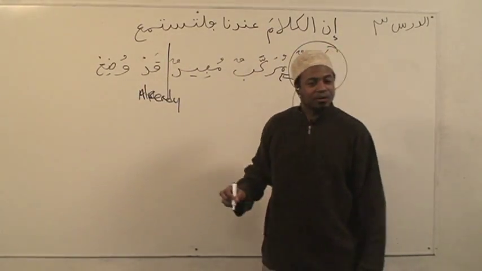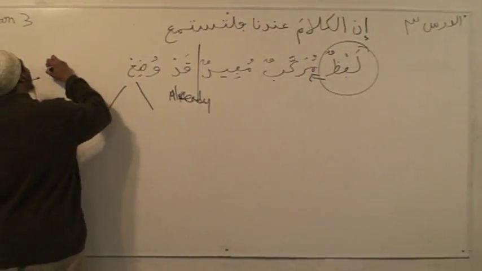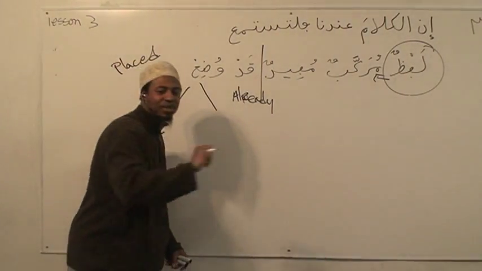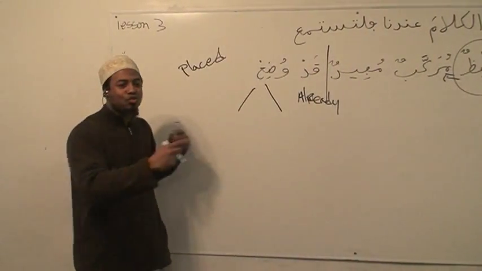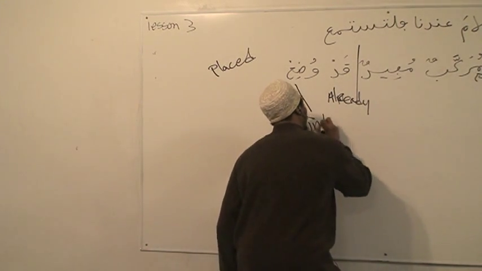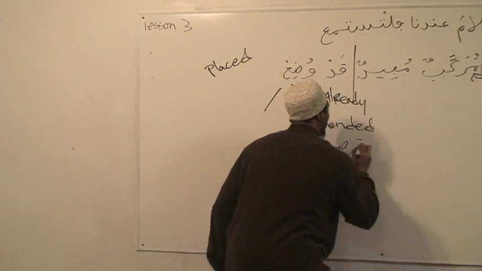What is wudi? Wudi has 2 meanings. Literally, it means placed. You place something down. As a terminology, it has 2 meanings that do not oppose each other. The first one means intended, or qasd.